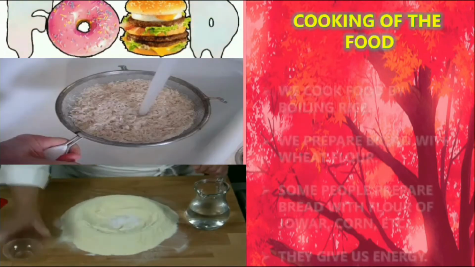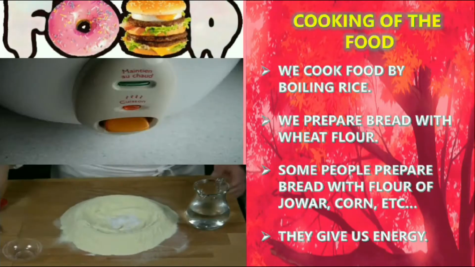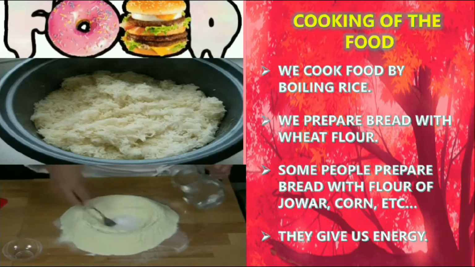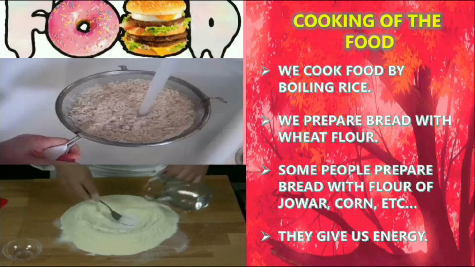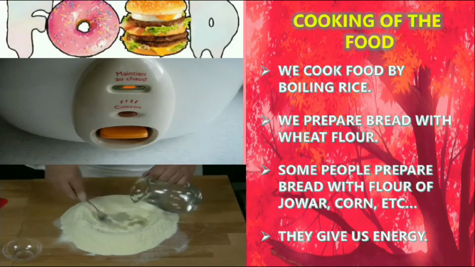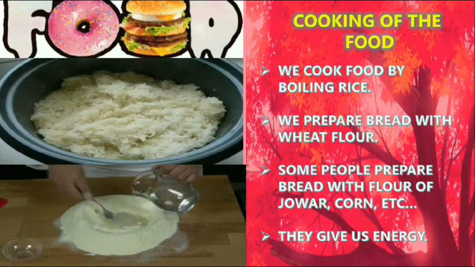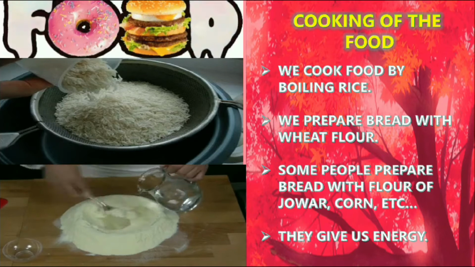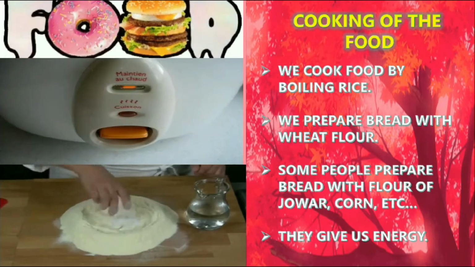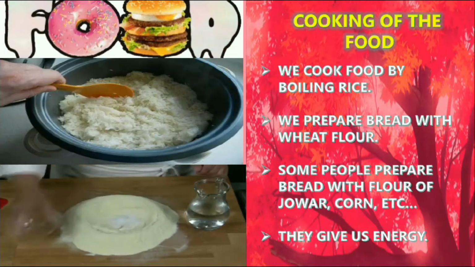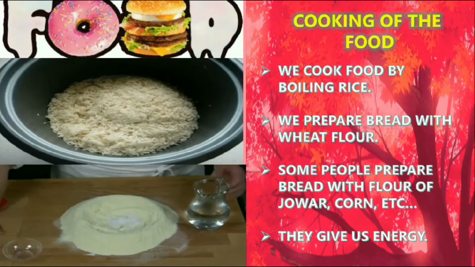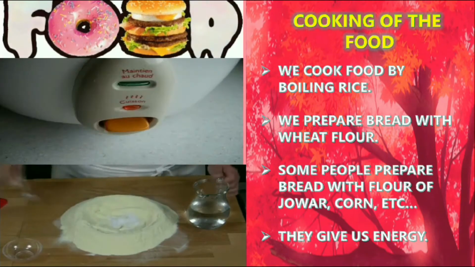Cooking of the food. We cook food by boiling rice. We prepare bread with wheat flour. Some people prepare bread with flour of jowar, corn, etc. They give us energy. Yes, food is giving us energy. And how are we cooking the rice? We are boiling it. And we are eating bread. It is made of wheat flour, and also of jowar and corn flour.